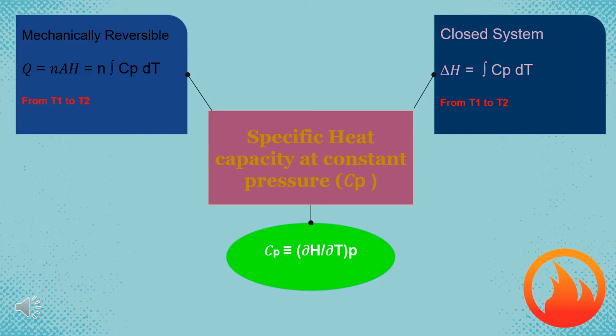The next slide is about specific heat capacity at constant pressure, Cp. The formula is Cp equals dH divided by dT at constant pressure. In a closed system, we use change in enthalpy equals the integral of Cp dT from temperature 1 to temperature 2. In a mechanically reversible process, Q equals the number of moles multiplied by the change in enthalpy, which also equals the number of moles multiplied by the integral of Cp dT from temperature 1 to temperature 2.